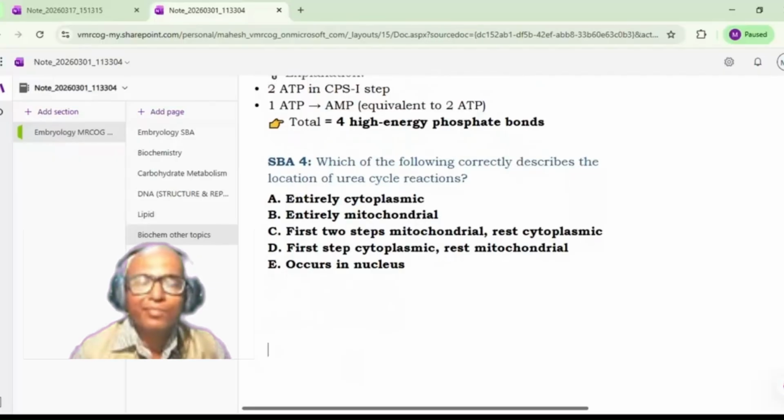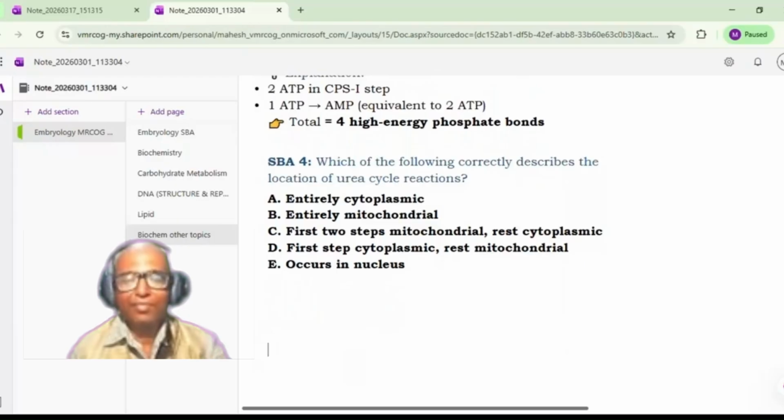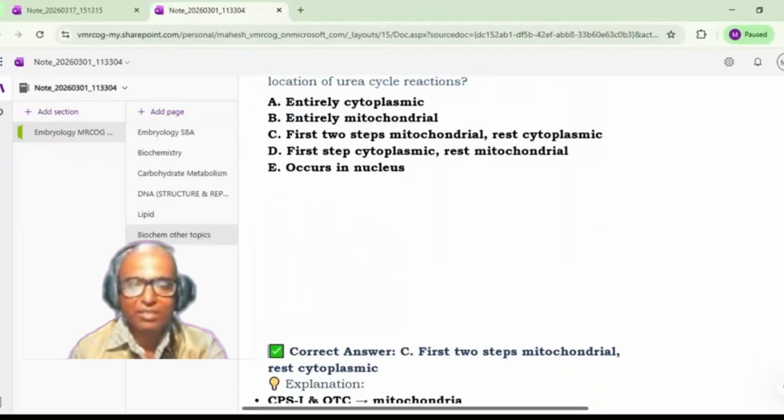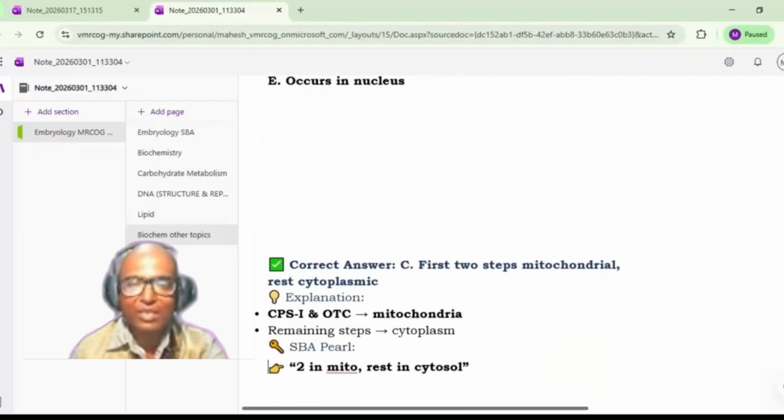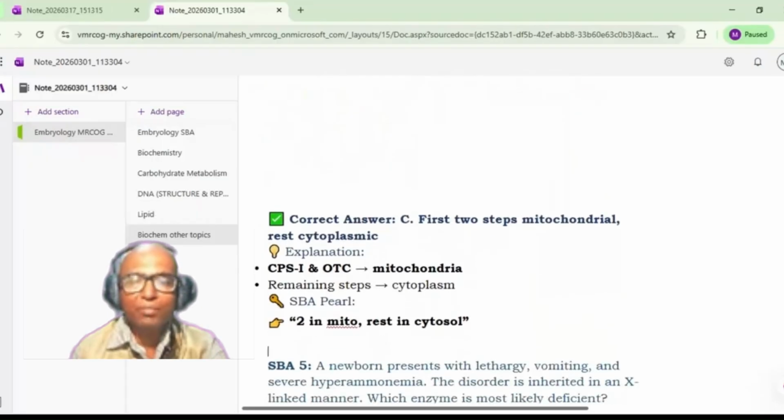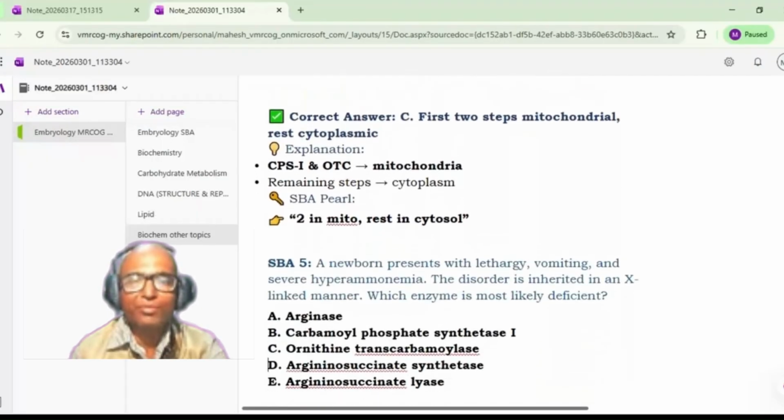Sir, option C. First two steps are in the mitochondria and the rest of the steps are in the cytoplasm. Yes, because of the specific locations of the enzymes. Okay, so the answer is C. First two steps are in mitochondria, rest is in the cytoplasm. So CPS1 and OTC are located in the mitochondria. Remaining enzymes are located in the cytoplasm. So two in mito, rest in cyto.